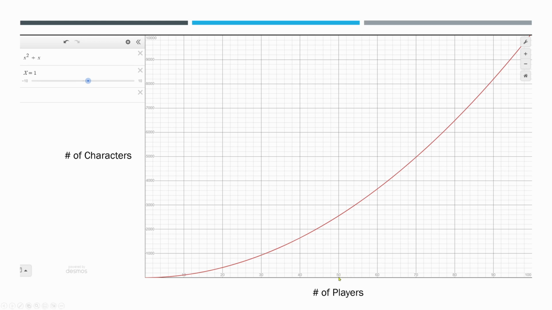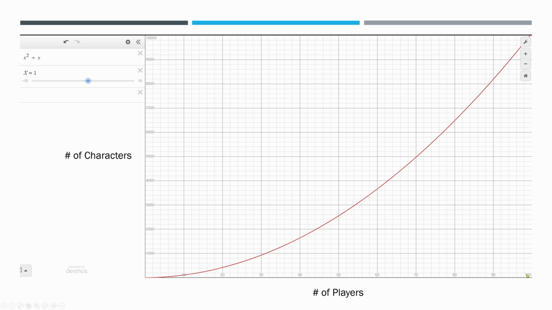By the time we get to 50 players, we're over 2,500 characters. At 70 players, we're almost 5,000. At 90 players, we're over 8,000 characters. 90 players, 8,000 characters. That's crazy. And by 100 players, we're nearly, or actually, I think we're past 10,000. Yeah, we're past 10,000 characters at 100.